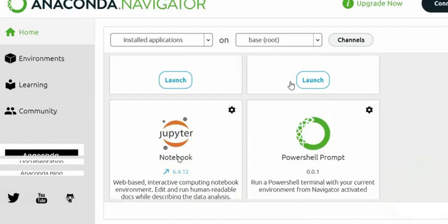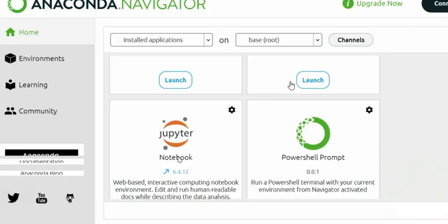This will give you an idea about how Jupyter Notebook looks. But remember, I can also separately open Jupyter Notebook, wherein I can directly start programming. But since it is my first program, my first introduction to you as a Python beginner, I want to show you that this is the Anaconda interface.